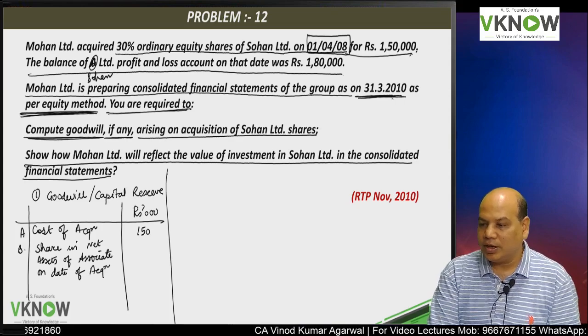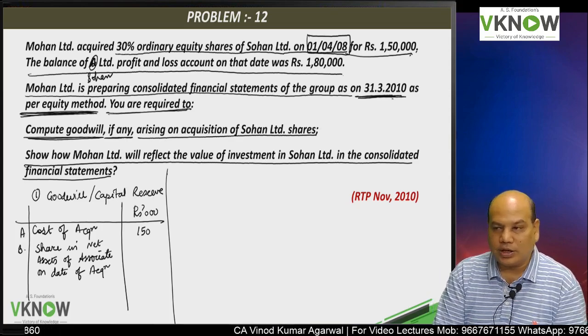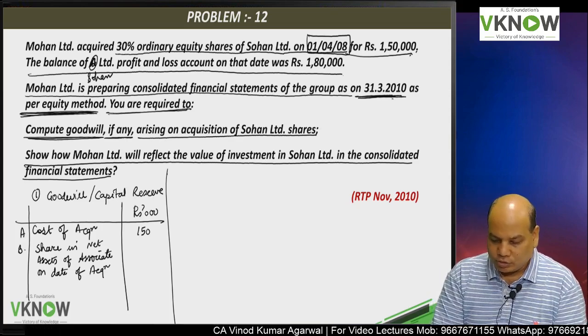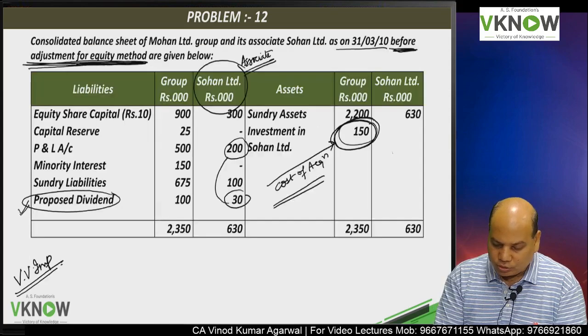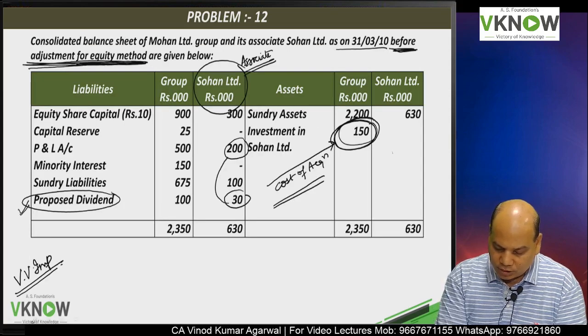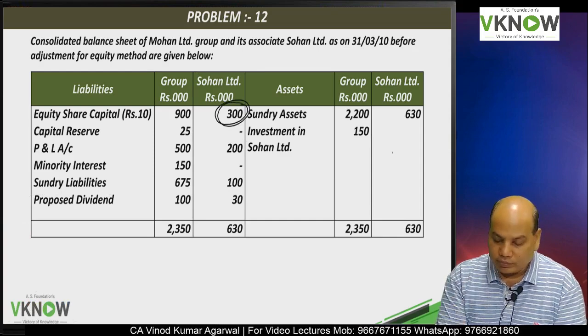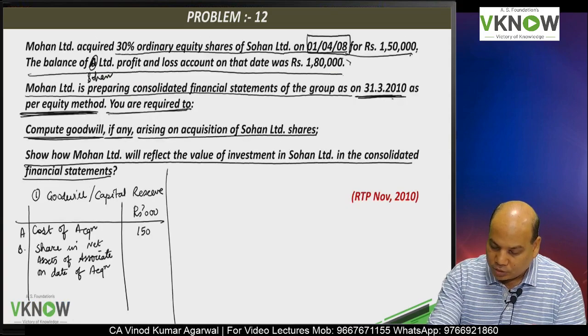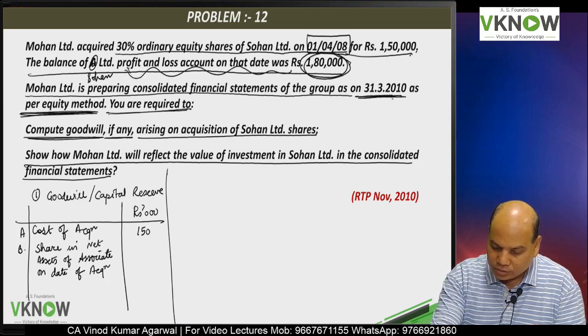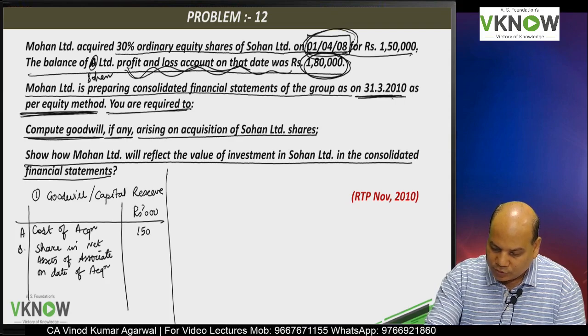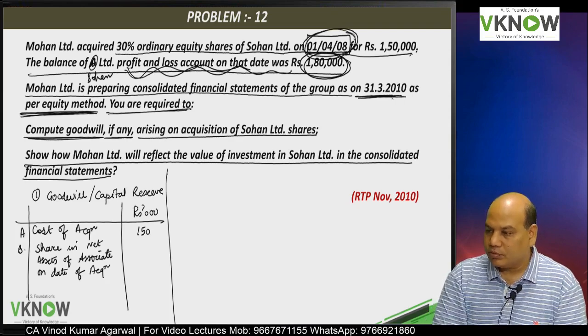Share in net asset of associate on date of acquisition. For that I have to add two things: the share capital 300 plus the profit and loss account balance on the date of acquisition, 1,80,000.